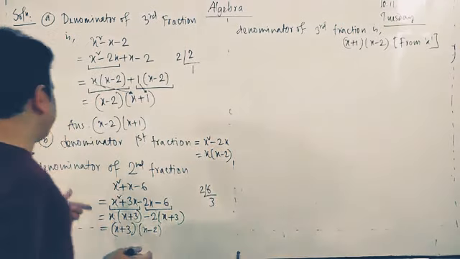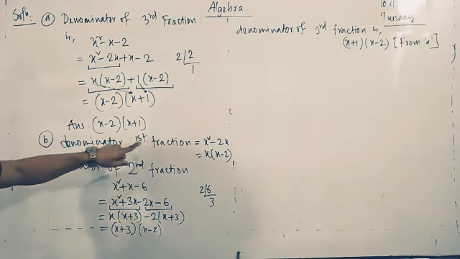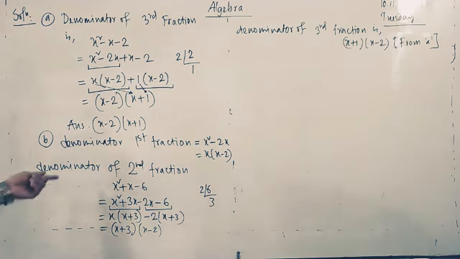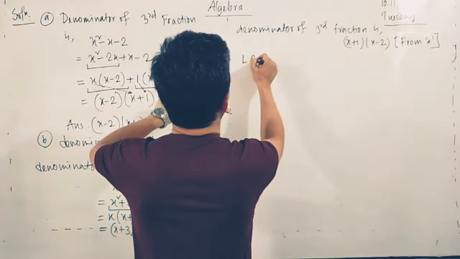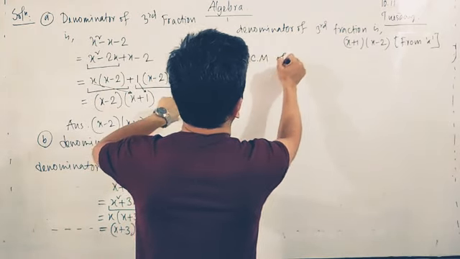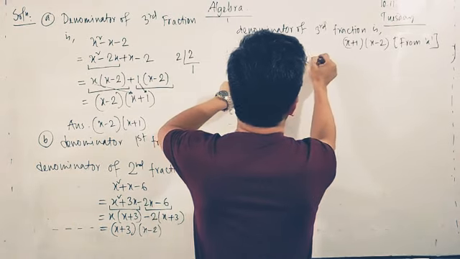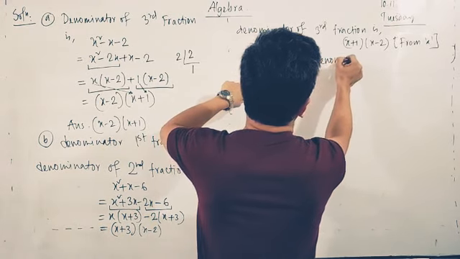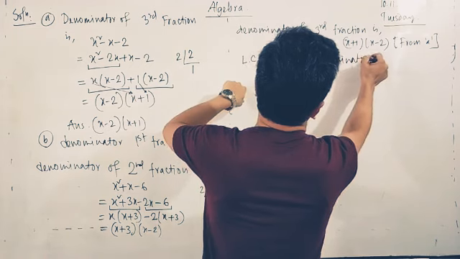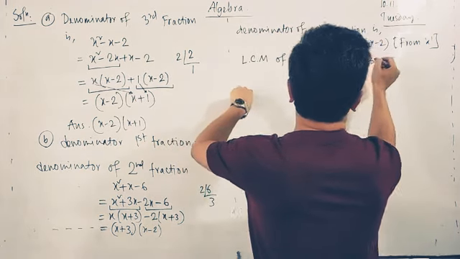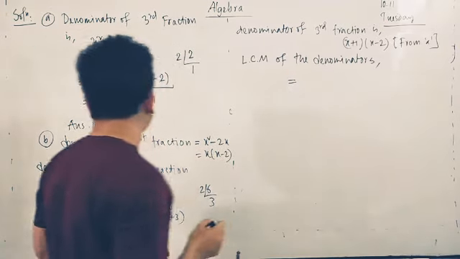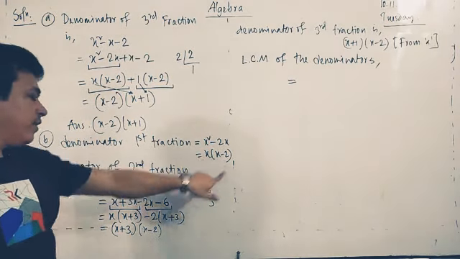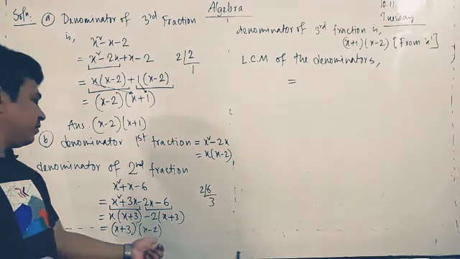So first we factorize the denominators of all fractions, and after that we have to take the LCM of the denominators. Look here: x into x minus 2, x plus 3, x minus 2.